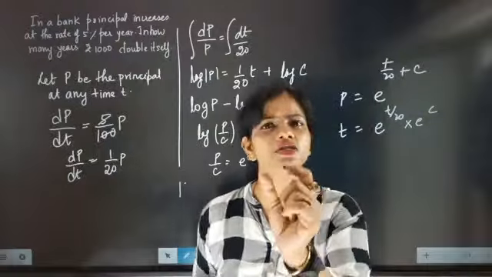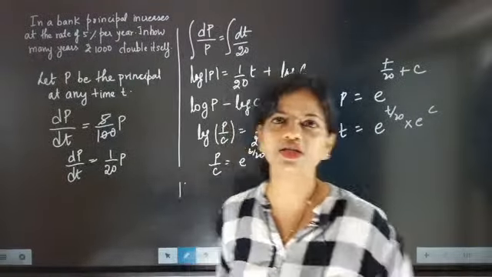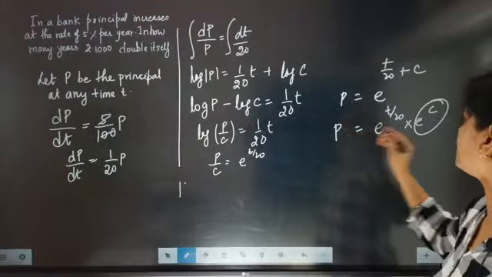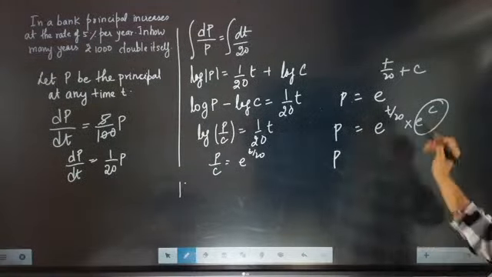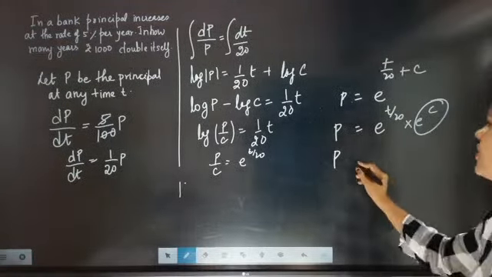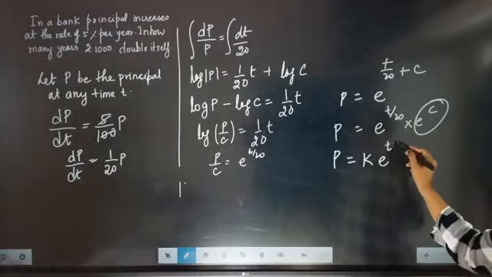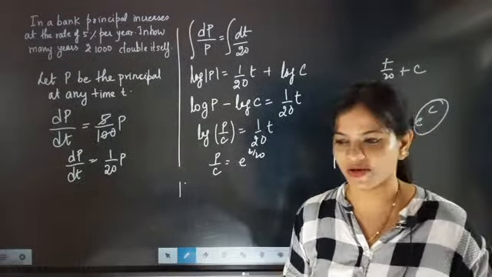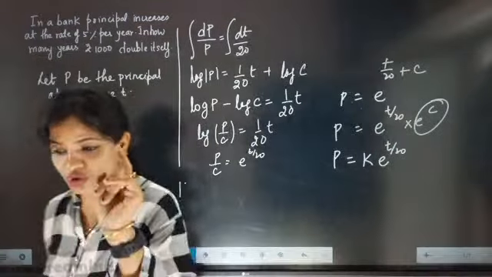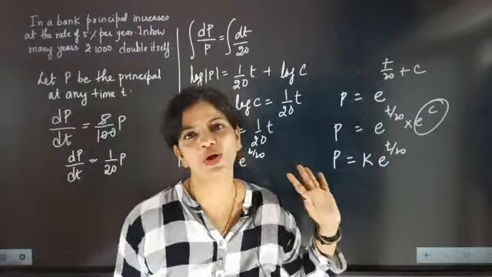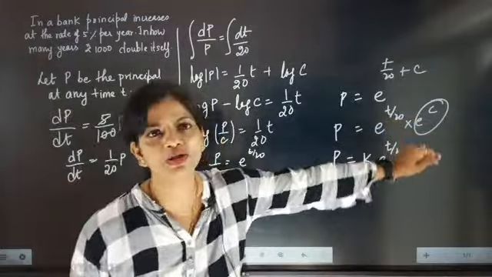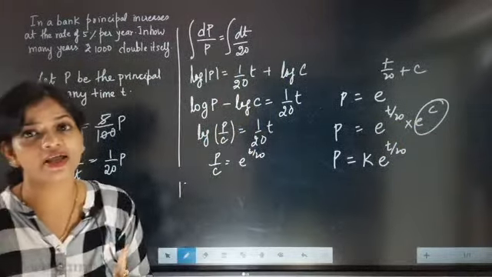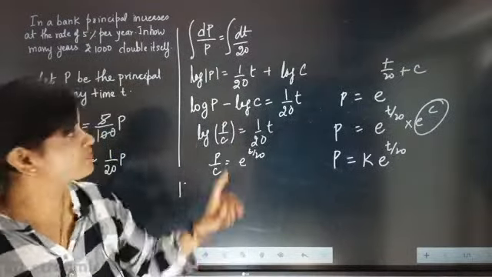So constant is a small change. Then this one will again become constant, and this constant you can denote by k. So you can say k into e to the power t by 20, which is similar to this one. Both are similar, so don't have confusion related to this point. You can do this step also, and I just took log on constant c. I'm explaining one more time so that you do not have confusion.